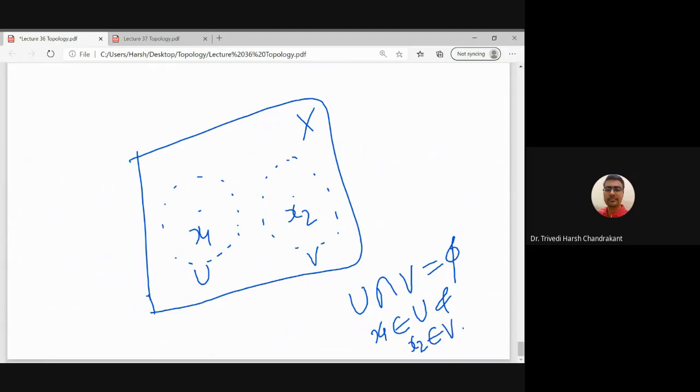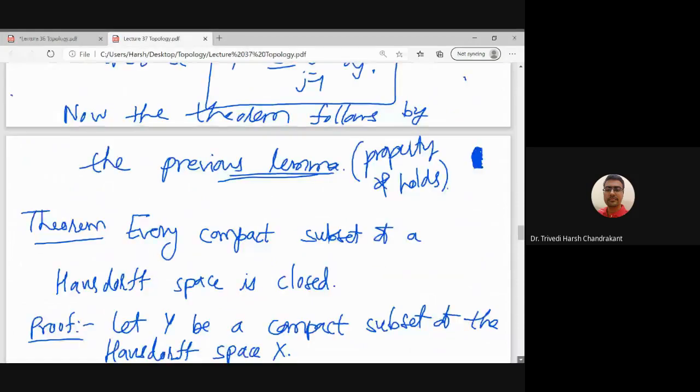So for every pair x1 and x2 belonging to X, I can find a pair of open sets which are disjoint and which contain the corresponding elements. Then such a topological space X we call a Hausdorff space. We discussed the details of the Hausdorff space earlier. Here we want to prove that the compact subset of a Hausdorff space is always closed. So let us try to prove this result.